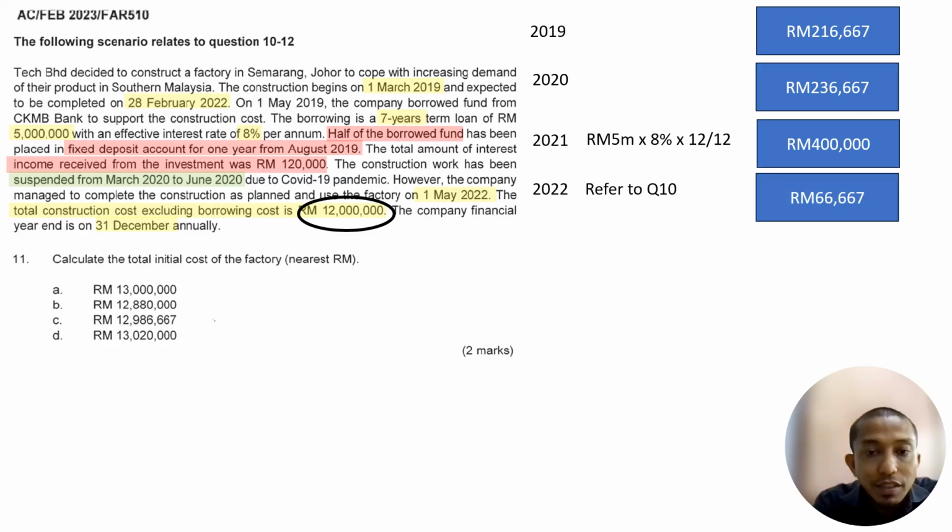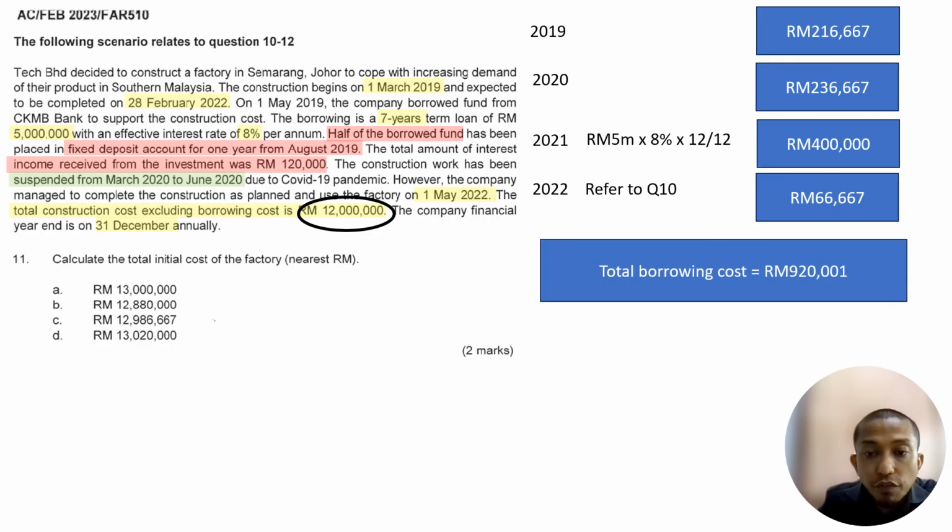And then for year 2022, we can refer to the previous question, question 10, that we calculated, we get 66,667. Therefore, the total borrowing cost that we can capitalize is 920,001. Why did we get 1 at the end? Do you notice that we round up every figure to become 777? So that's why it becomes 1. It's actually 920,000 only. All right, but never mind.